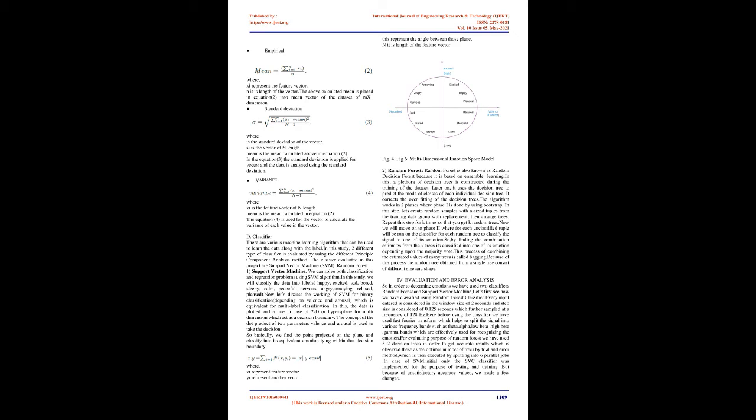In equation 3, the standard deviation is applied for the vector and the data is analyzed using the standard deviation. Variance, where x_i is the feature vector of n length. Mean is the mean calculated in equation 2. Equation 4 is used for the vector to calculate the variance of each value in the vector.